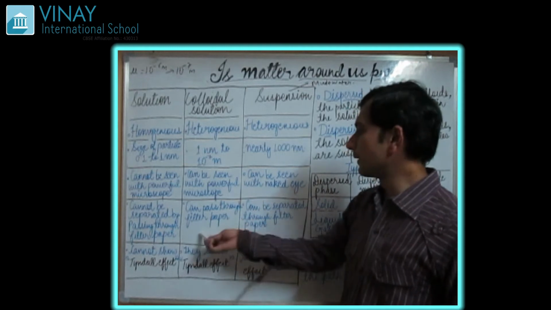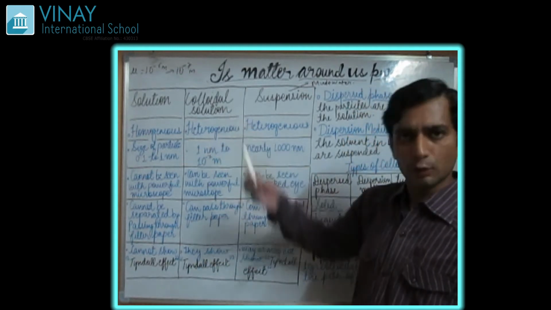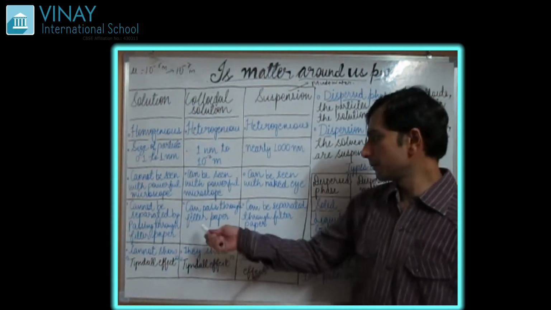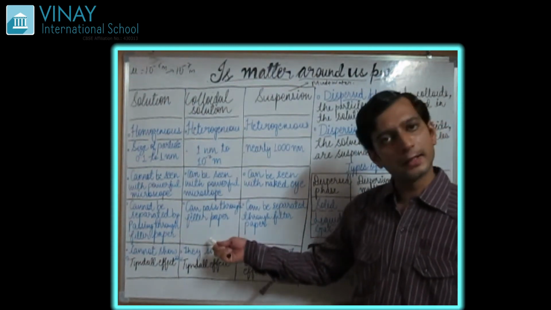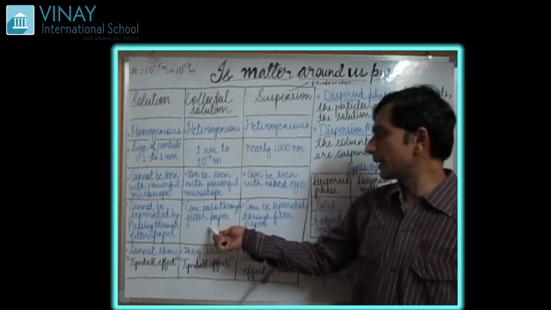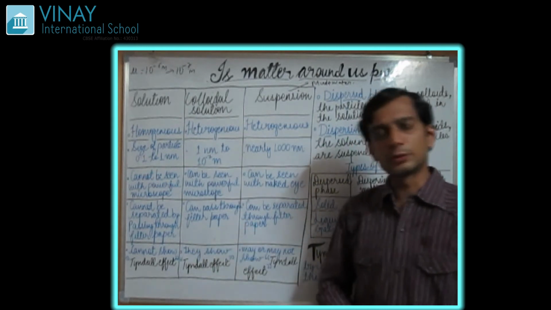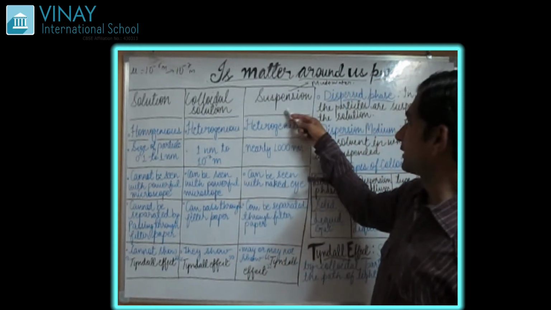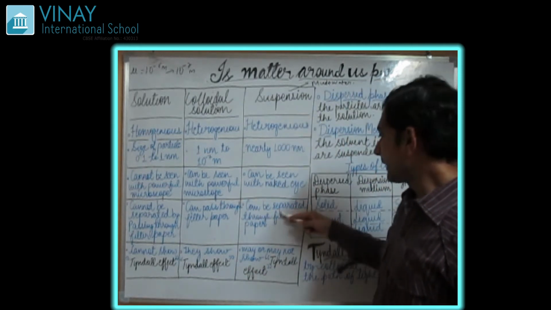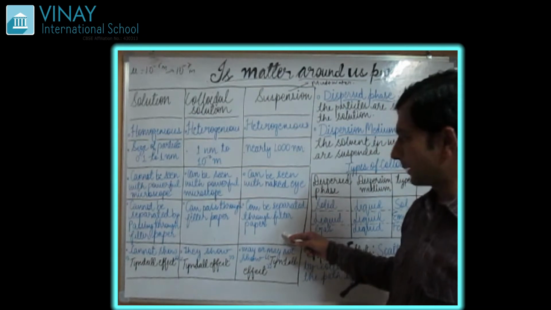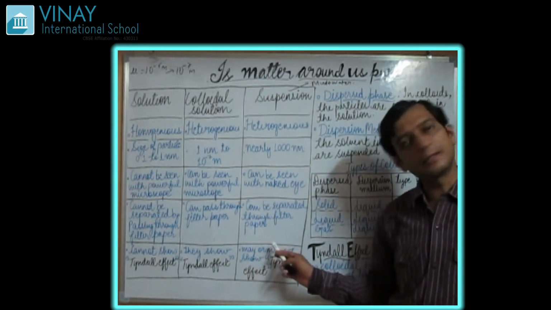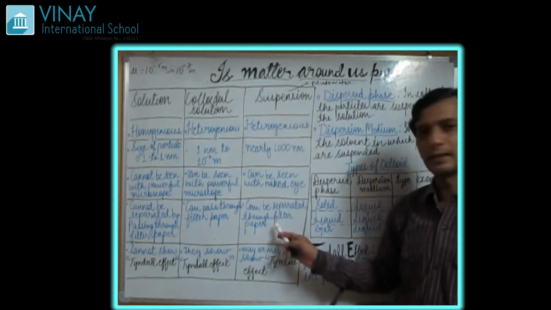Colloidal solution can pass through the filter paper. If you take a colloidal solution, like milk or blood, you can very easily pass it through the filter paper and we cannot separate it. Suspension can be separated through the filter paper. By using the filter paper, we can easily separate the suspension particles.